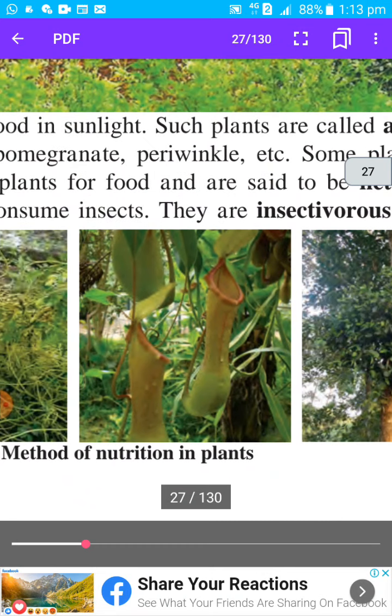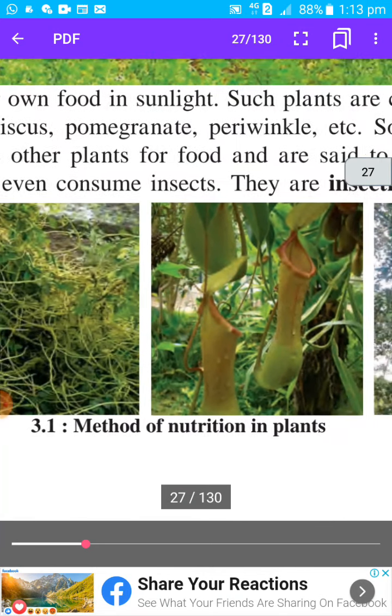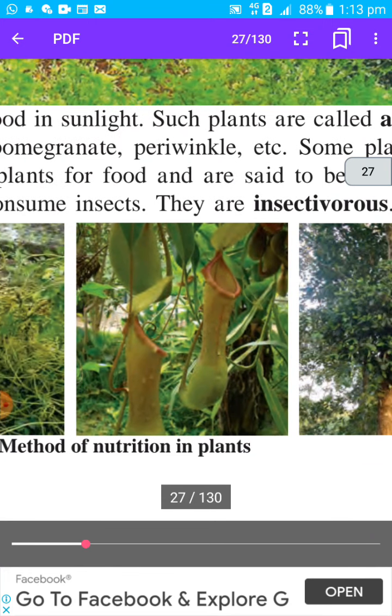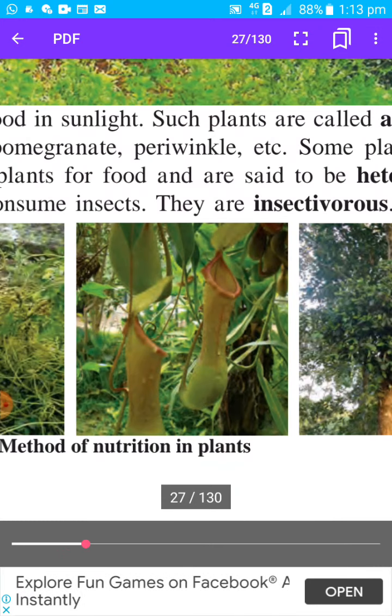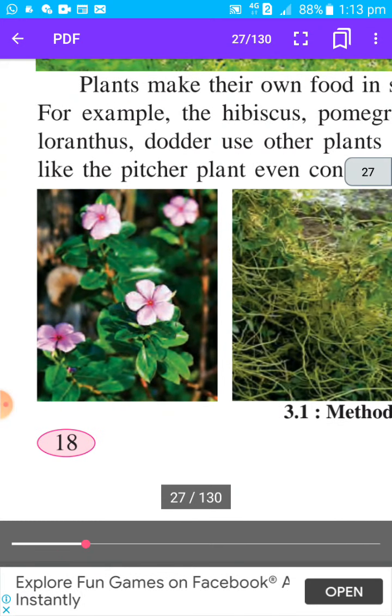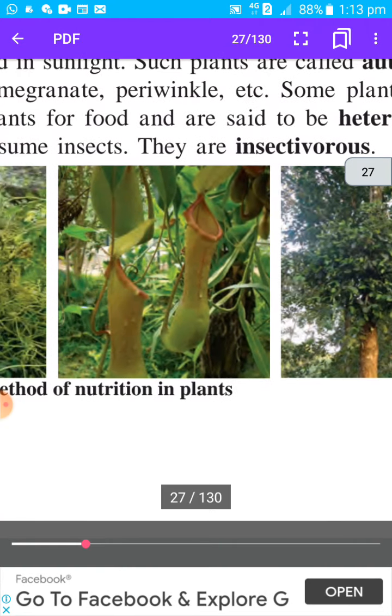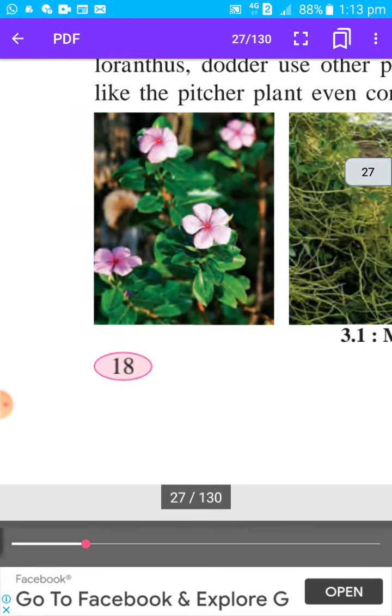Here they have shown the diagram also. They have a certain mechanism, and with the help of that mechanism, these plants attract insects, catch insects, eat and digest the insects, and get their nutrition. Such plants are called insectivorous.